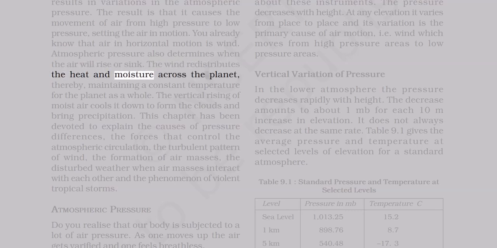The wind redistributes the heat and moisture across the planet, thereby maintaining a constant temperature for the planet as a whole. The vertical rising of moist air cools it down to form the clouds and bring precipitation. This chapter has been devoted to explain the causes of pressure differences, the forces that control the atmospheric circulation, the turbulent pattern of wind, the formation of air masses, the disturbed weather when air masses interact with each other, and the phenomenon of violent tropical storms.